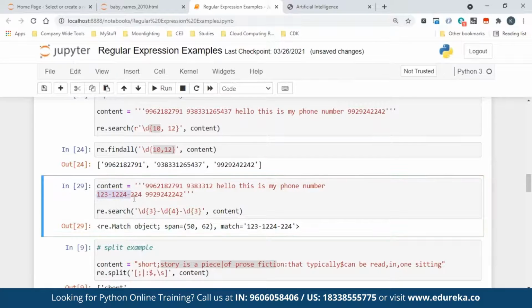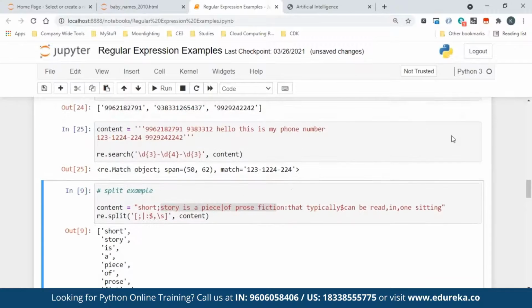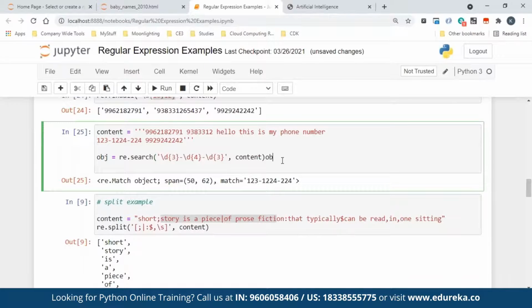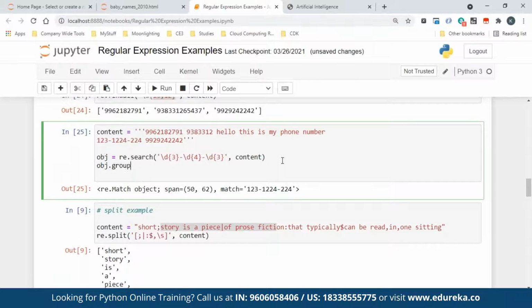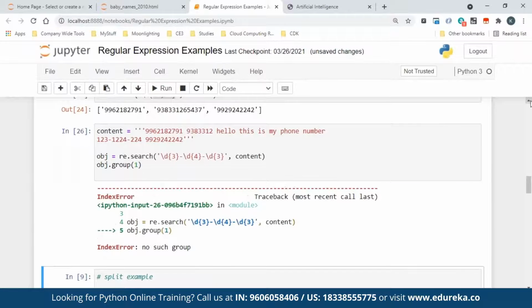So it matches exactly this because you are clear on the pattern, saying this is 3 digits, this is 4 digits, this is 3 digits. You already told it using regular expression symbols. Now when you do that, it exactly matches only the one you want. And the way to fetch it, like I said, is to capture it in a variable. After capturing it, all you need to do is say obj dot group of 1. And that should, okay, what does it say?